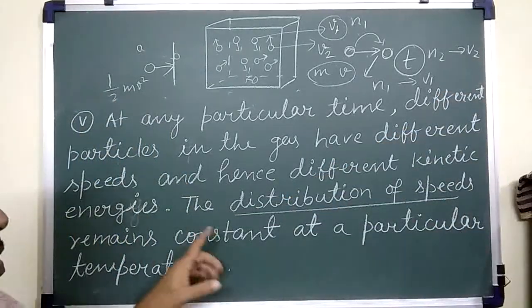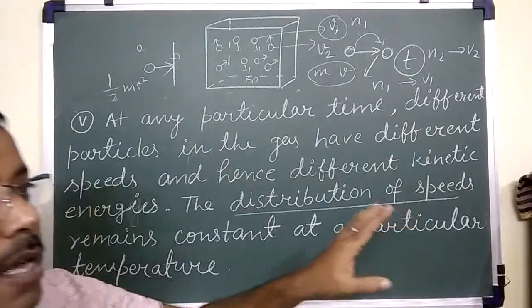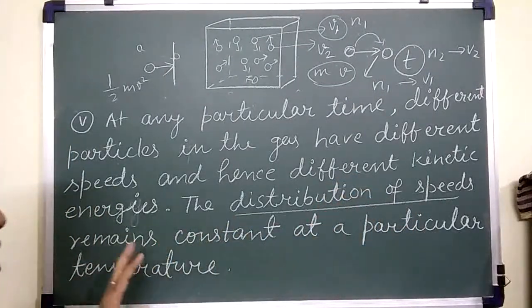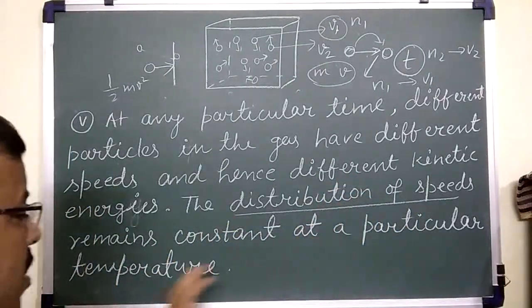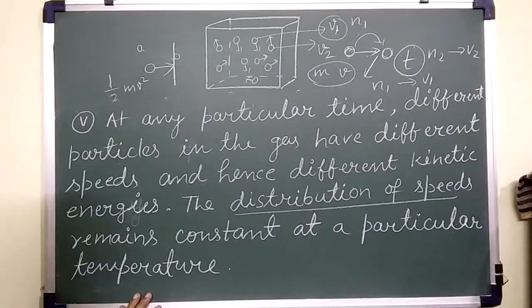So this is called distribution of speeds among the molecules remaining constant at a particular temperature.